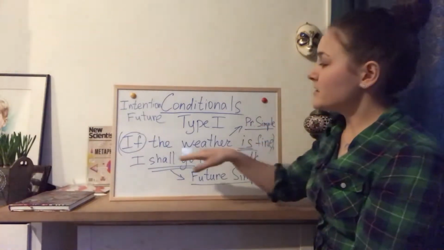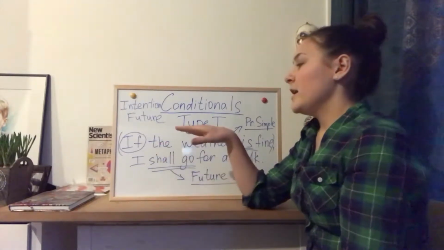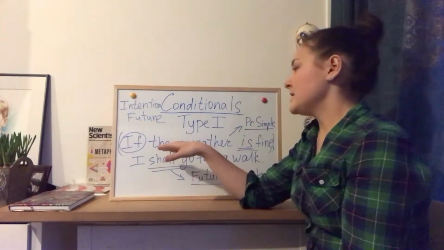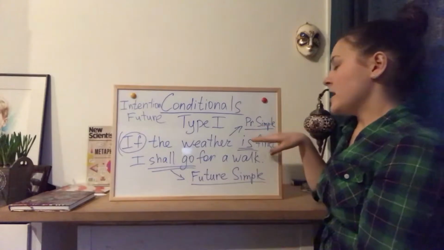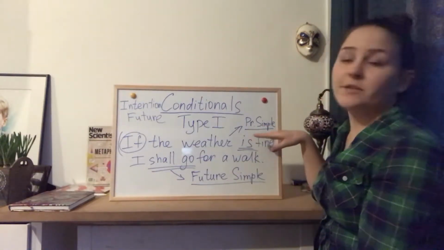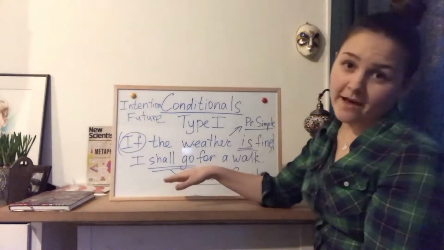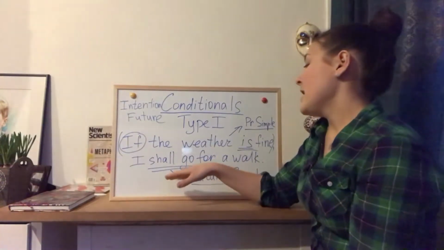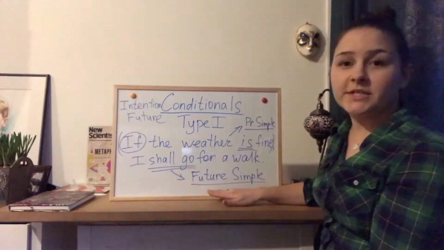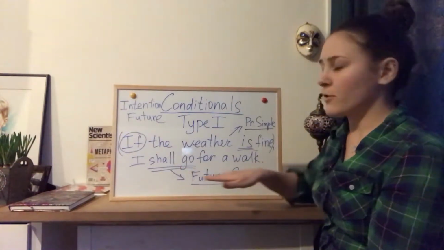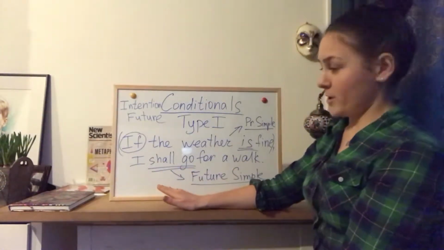So as soon as you spot if, you understand that in type 1 of conditionals you have to use present simple. Then comma, which means I have the second part of the sentence. Here you should use future simple. I shall go for a walk, or I will go for a walk, whatever you want.